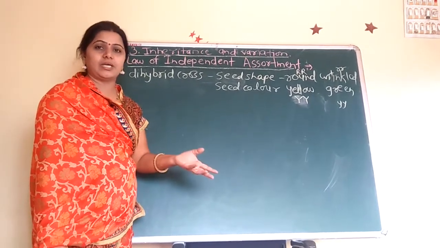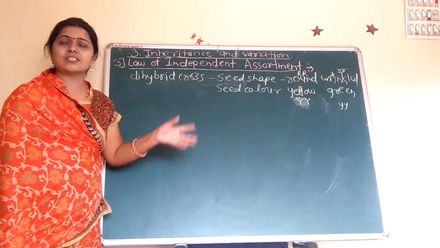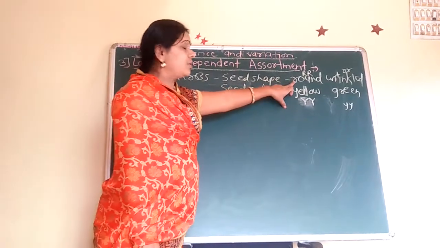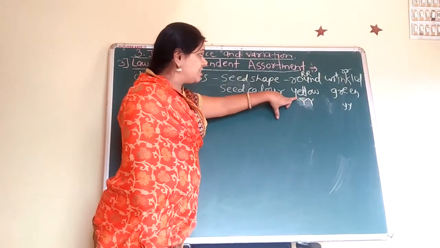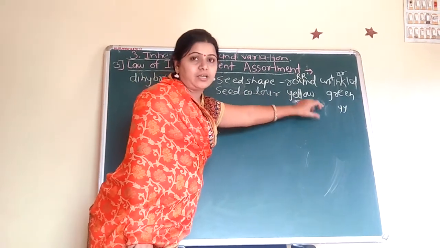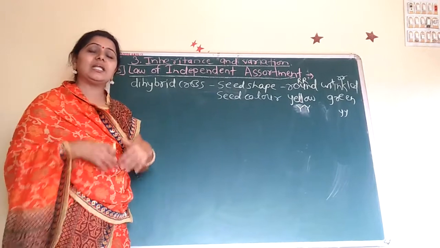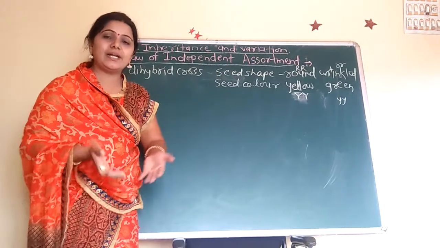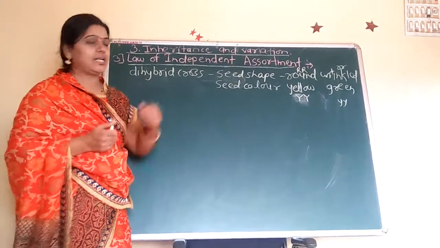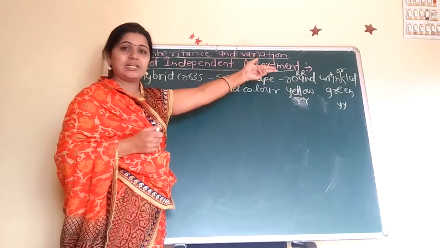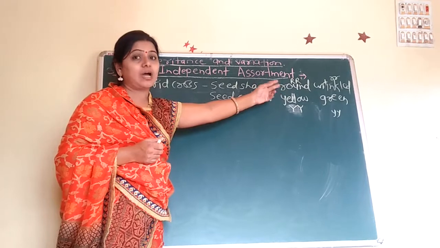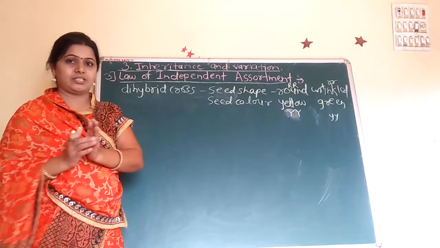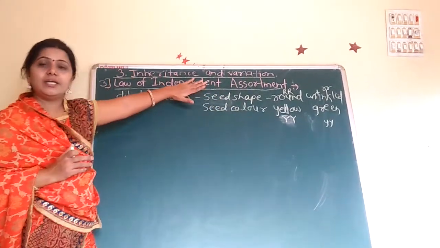Independent means on its own. That means one pair of characters is independent of the other pair of characters. Here round is not influenced by the yellow character or the green character. These two characters are independently inherited. Assortment means inherited from one generation to another generation. Yellow is not influenced by wrinkled, or yellow is not influenced by round. Yellow inherits independently from one generation to another generation. This law is called independent assortment.